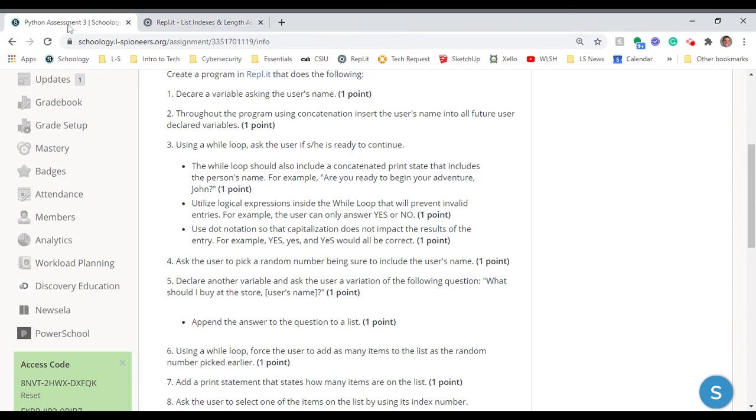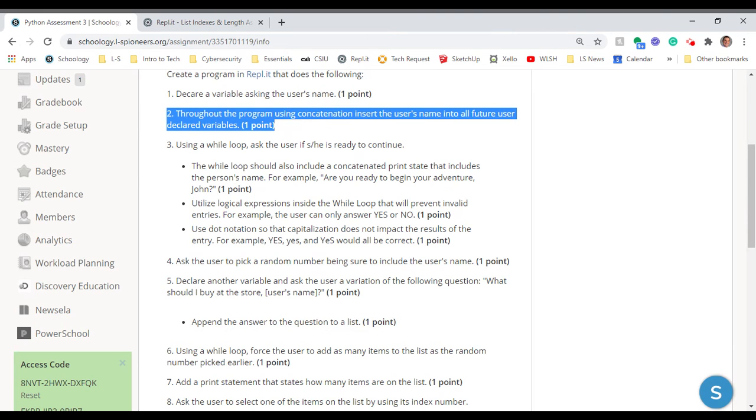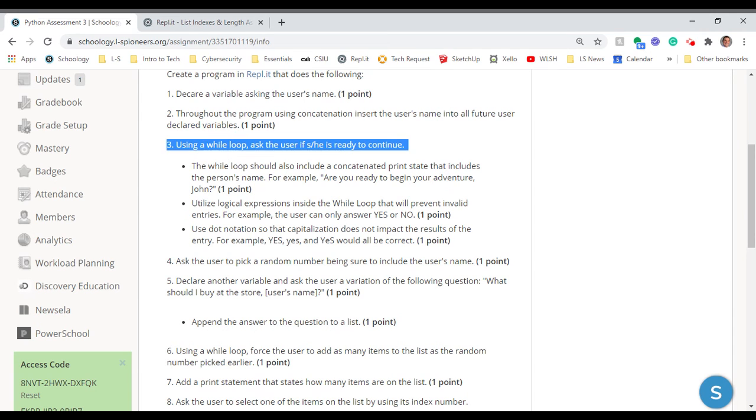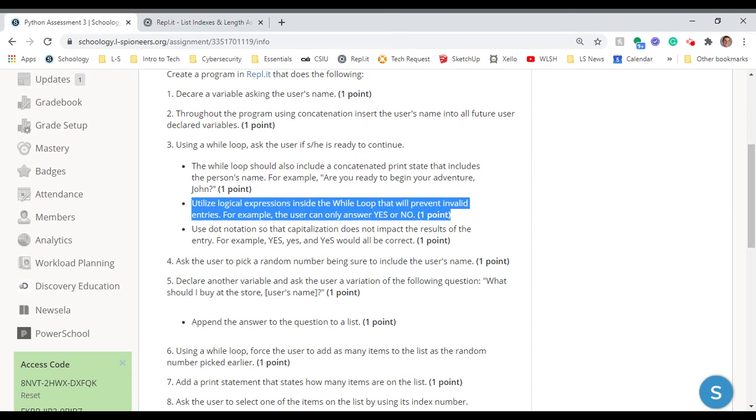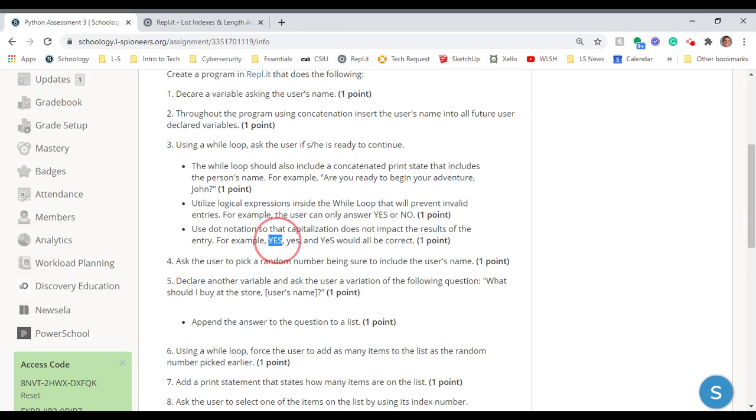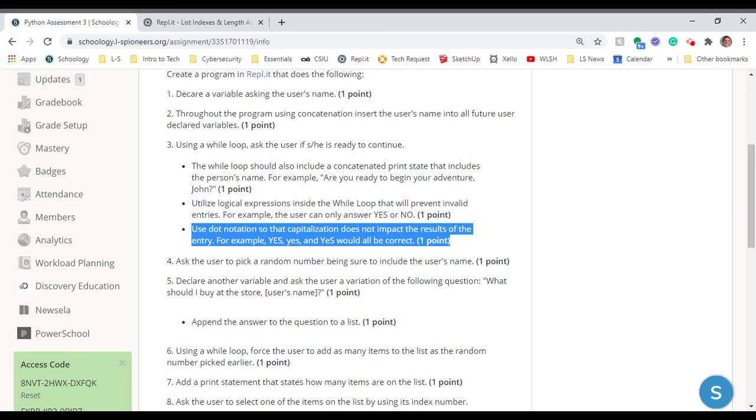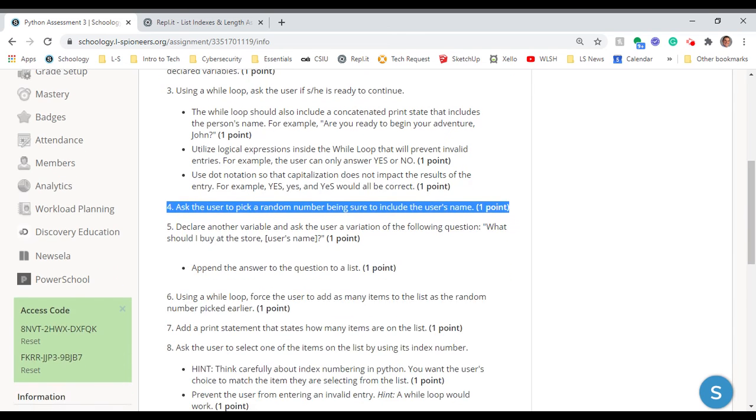And if we just kind of look here at the requirements, we can see declare a variable asking the user's name throughout the program using concatenation, insert the user's name into all future user declared variables. I've got a while loop asking the user if they're ready to begin. Basically prevent them from saying anything but yes or no, and then use dot notation. Ask the user to pick a random number. I kind of limited them to 1 to 10.